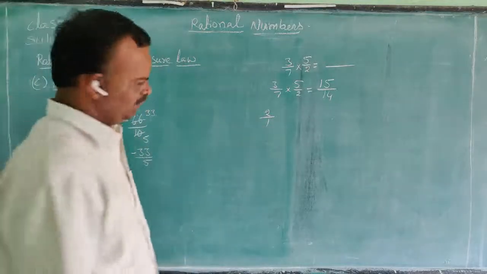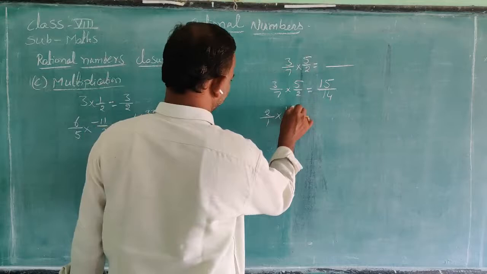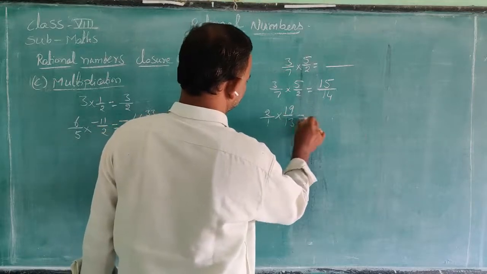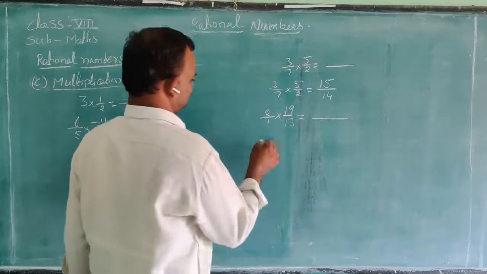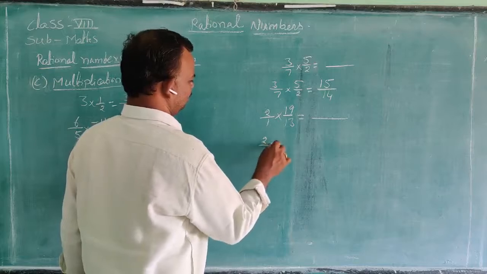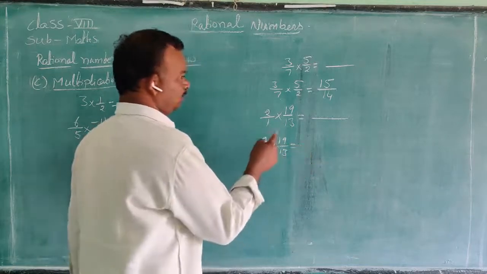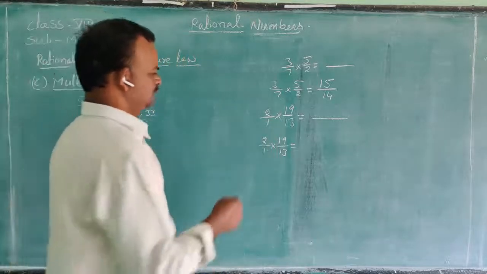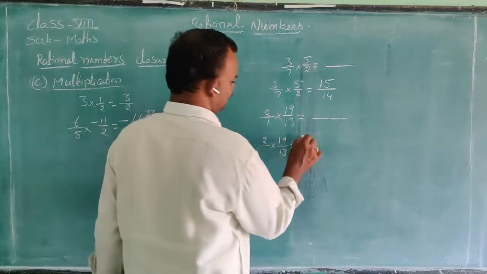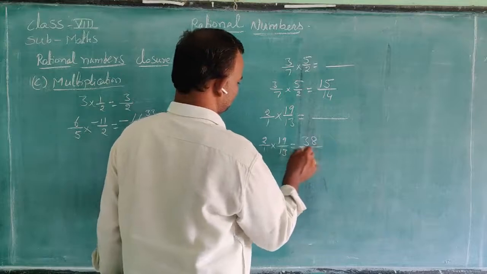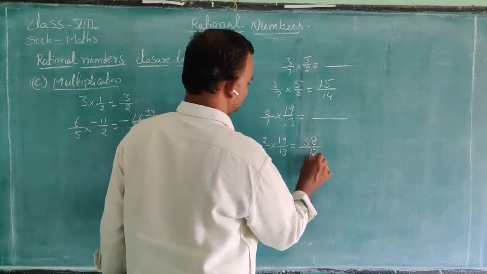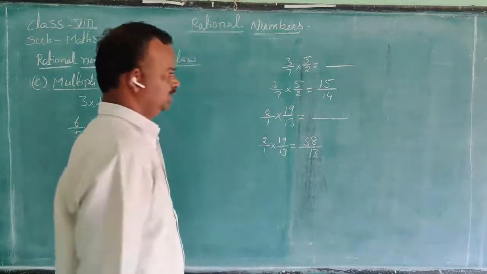And also 2 by 1 into 19 by 13 is equal to multiplying the numerators, 19 2s are 38, by 13 ones are 13.